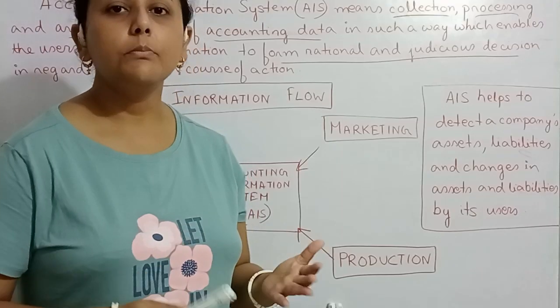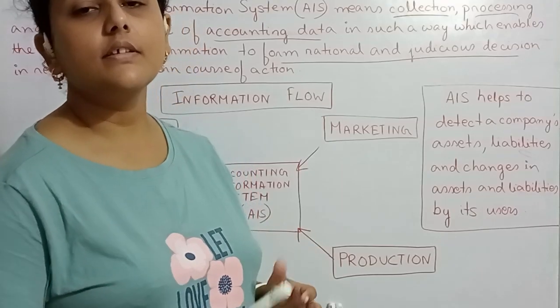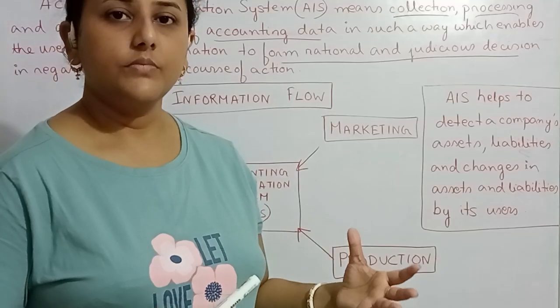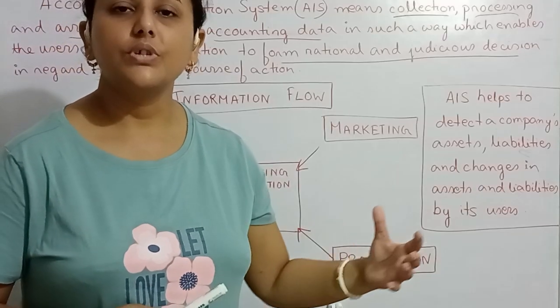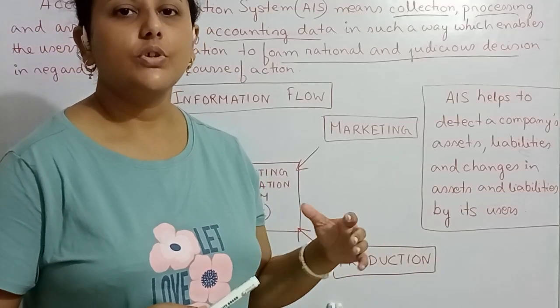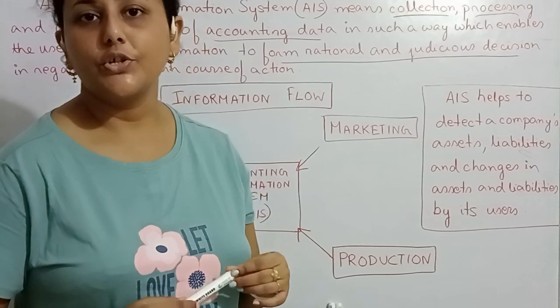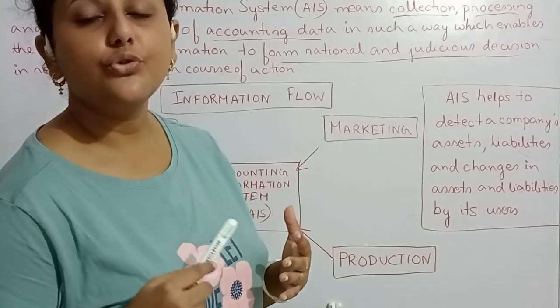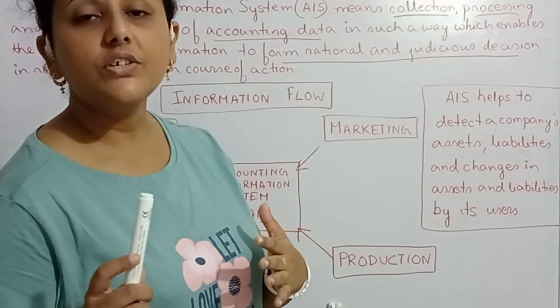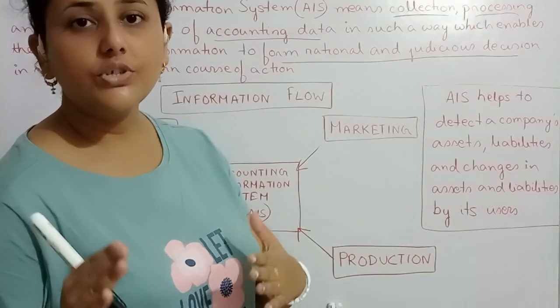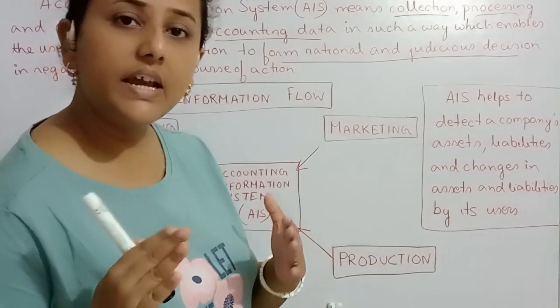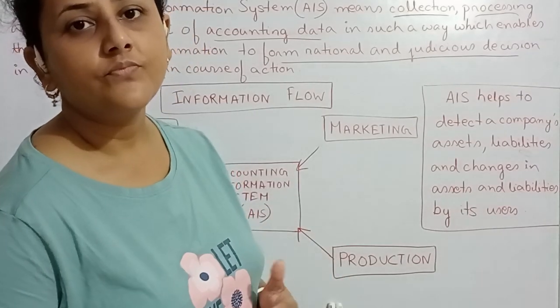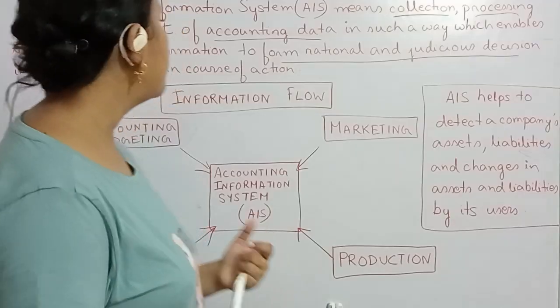So why are the management and the interested parties interested in collecting the accounting information? Because they want to take rational and judicious, justified decisions regarding any matter in the business.